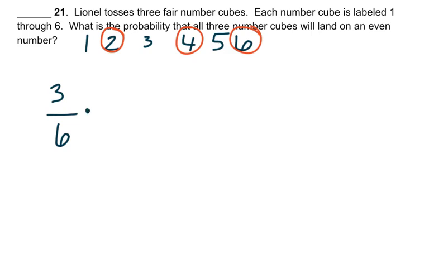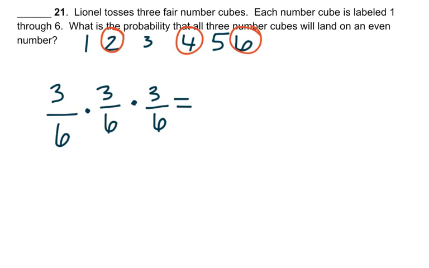Well, the second event is still trying to find the probability of landing on an even number, so it's still going to be 3 over 6. And finally, the third time is still trying to find the probability of landing on an even number, so we're still using the probability of 3 over 6. And to find the probability that we will land on an even number each time, we multiply the probabilities together.